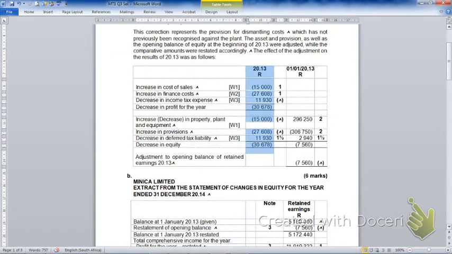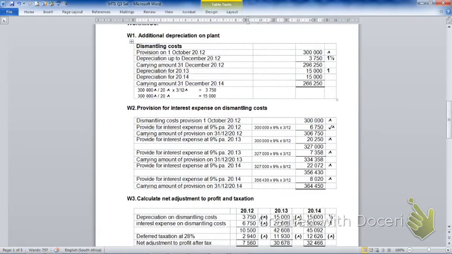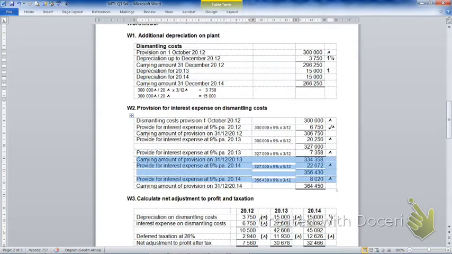For the 2014 adjustment, again, you calculated the depreciation, you calculated the interest on the period, and these adjustments were made to the 2014 year per se. And they are not corrections of prior periods, they are an adjustment of the current year because you are setting up the current year's financials.